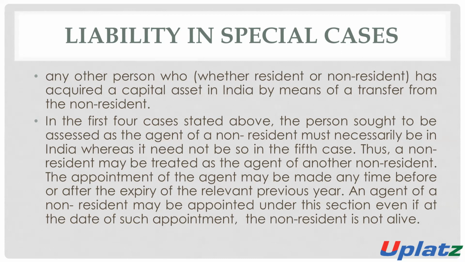An agent of the non-resident may be appointed under this section even if at the date of such appointment the non-resident is not alive. Means under Section 163, an agent of the non-resident person may be appointed even if at the time of appointment the non-resident is not alive. He is not alive means he has expired at the date of appointment of such a person as an agent.